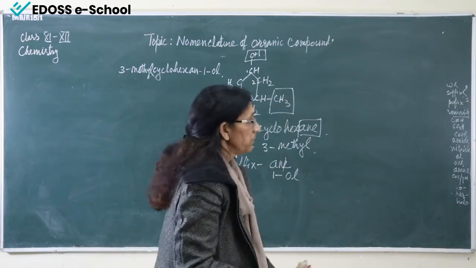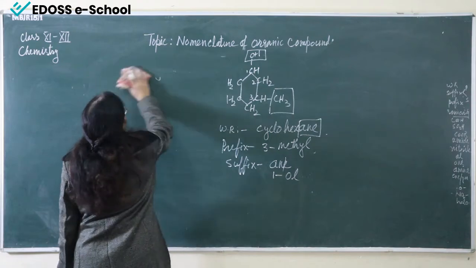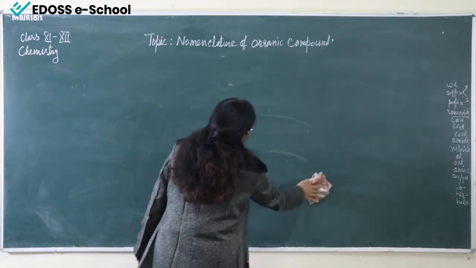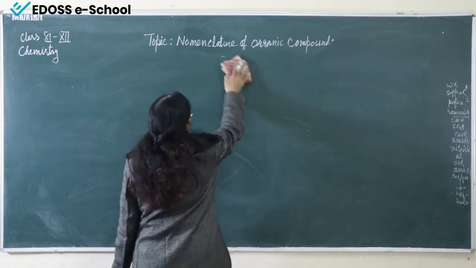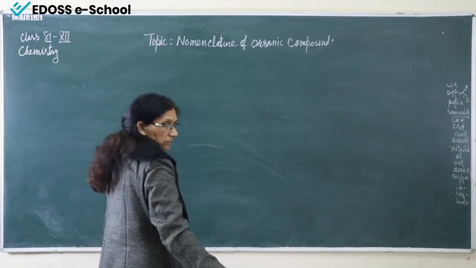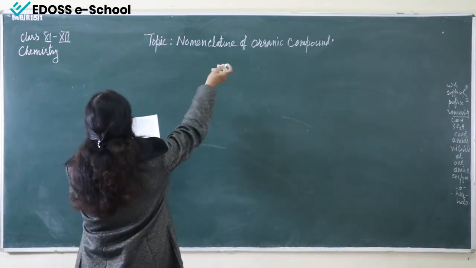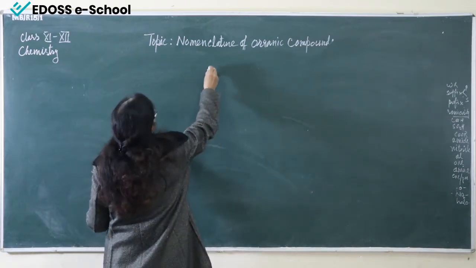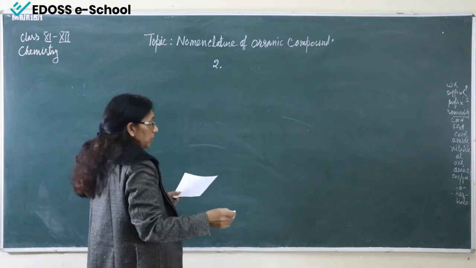This was how to draw the structure. Now suppose the name is given, then how will we do it? Now see here, I am writing a few names. These are a few questions I will give you for your practice.